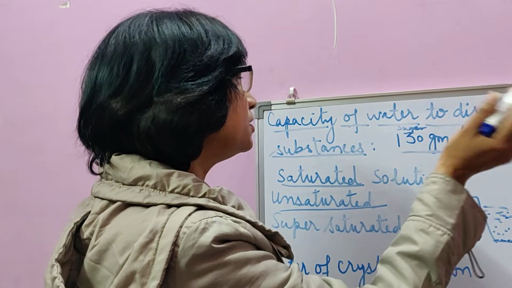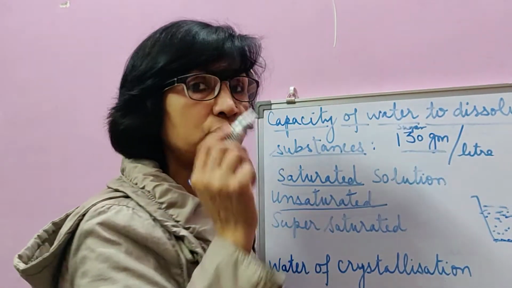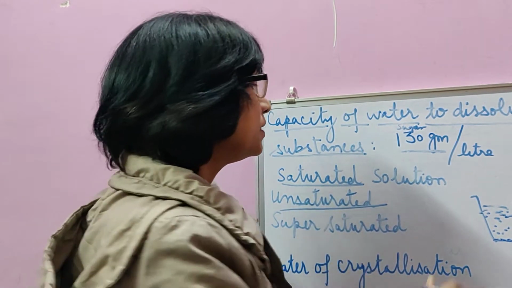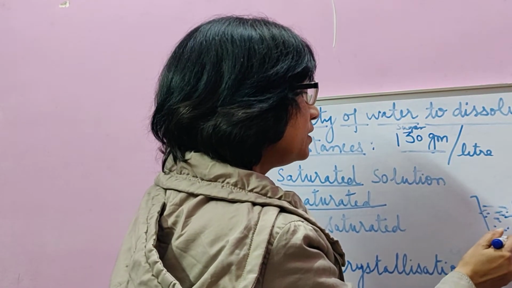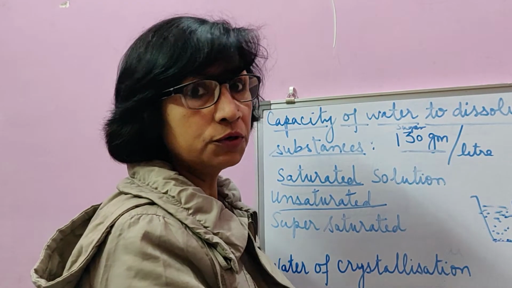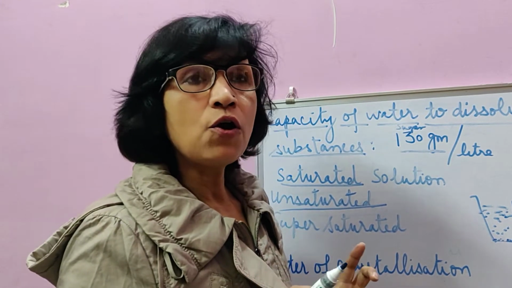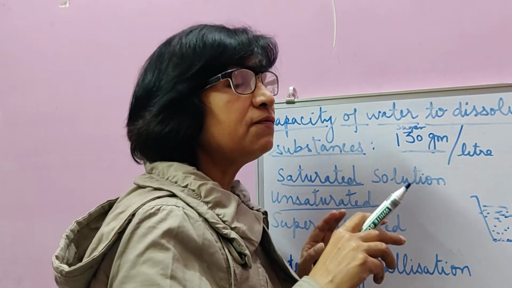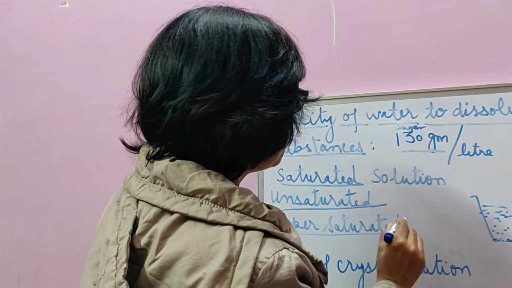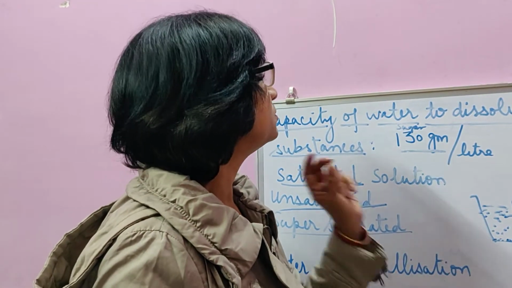So if more sugar is added, it means rather than 130 gram, we added 150 gram of the sugar into 1 liter of the water and keep stirring, then what will happen? That 130 will dissolve, but 20 gram will settle at the bottom. A solution which has more of the solute than it can dissolve, so that the extra solute will not be in dissolved form but will stay in undissolved form, such a solution is said to be supersaturated solution. And this example will make all the 3 terms clear.